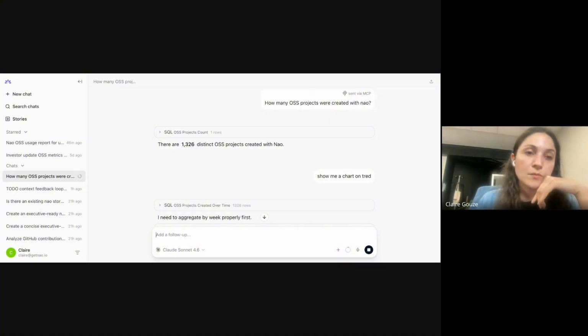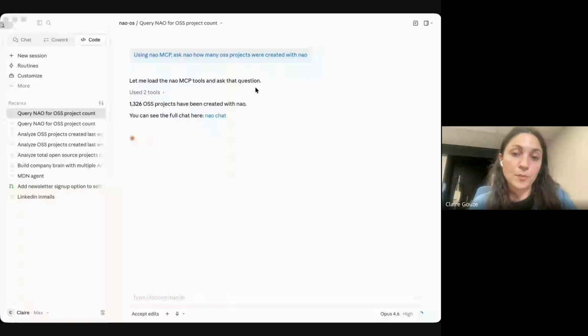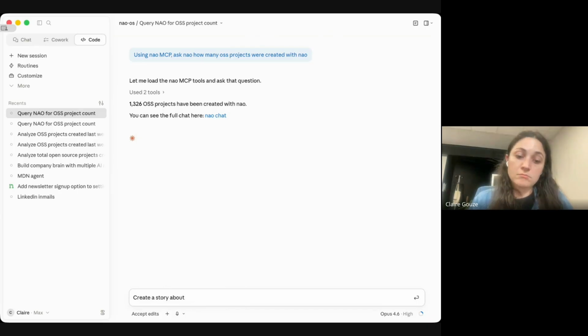So that's one setting. Another thing you can do with the Nao MCP is to directly create stories from your agent. If I switch back to Claude, now I'm going to ask: create a story about GitHub stories, my favorite one.